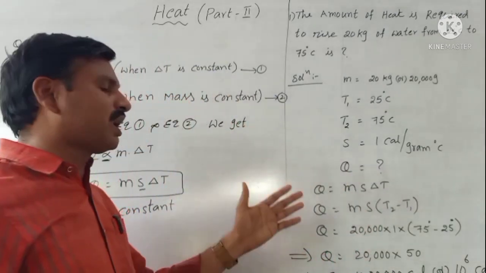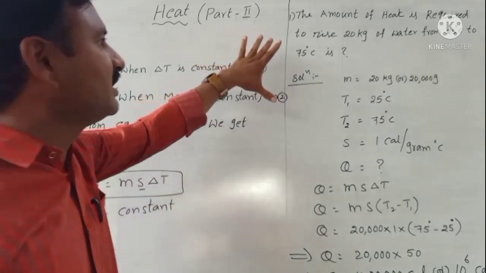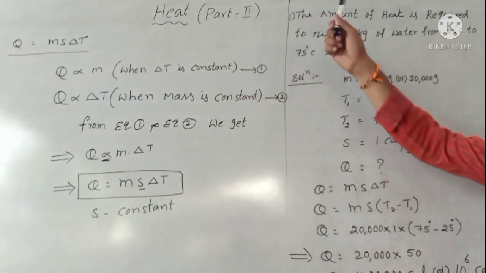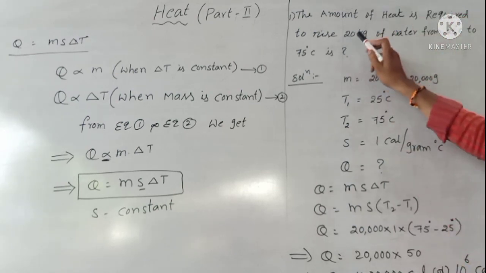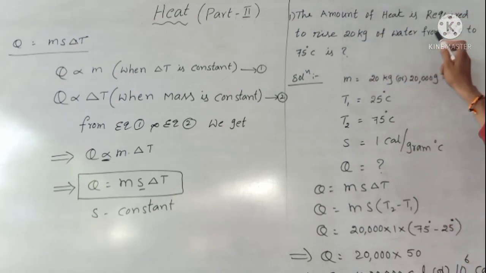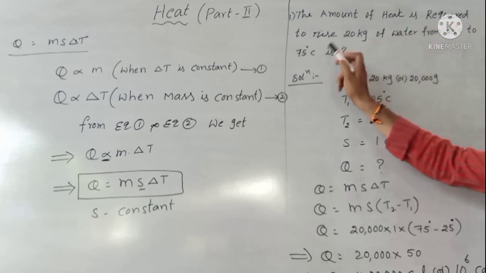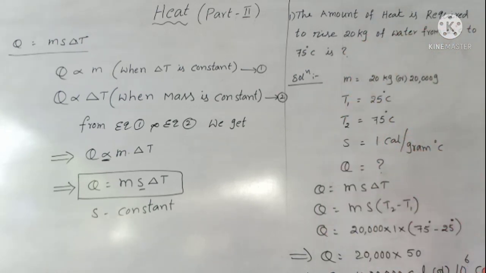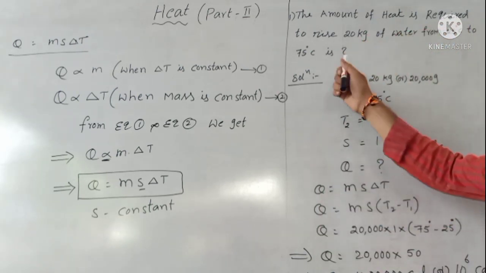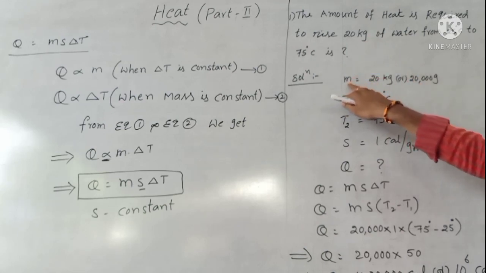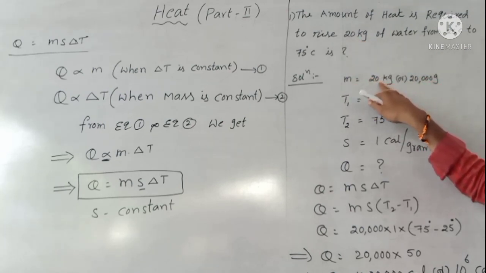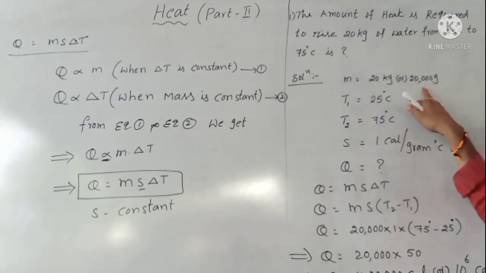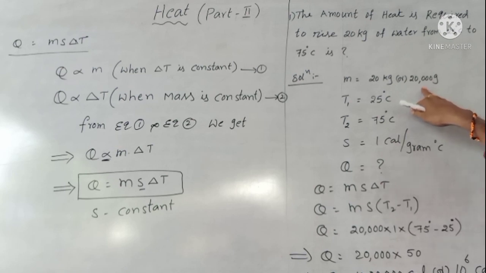Now the problem. What is the problem given here? The amount of heat required to raise 20 kilograms of water from 25 degrees Celsius to 75 degrees Celsius. So we do the problem. First we write the given data. Mass of the substance is 20 kilograms, converted into grams, 20,000 grams.